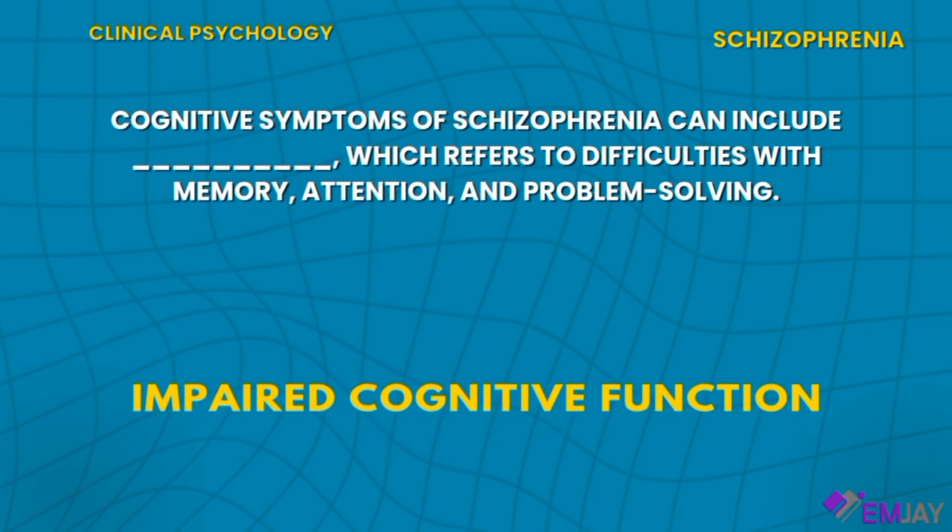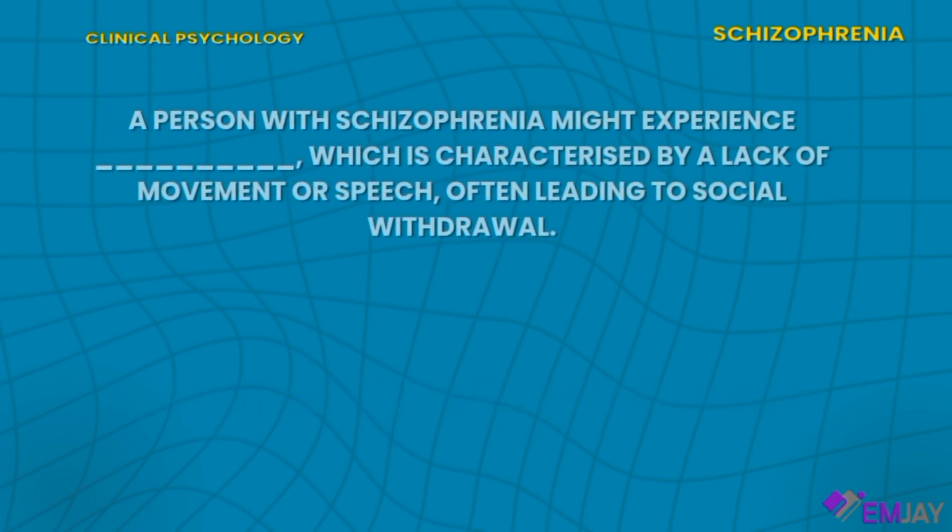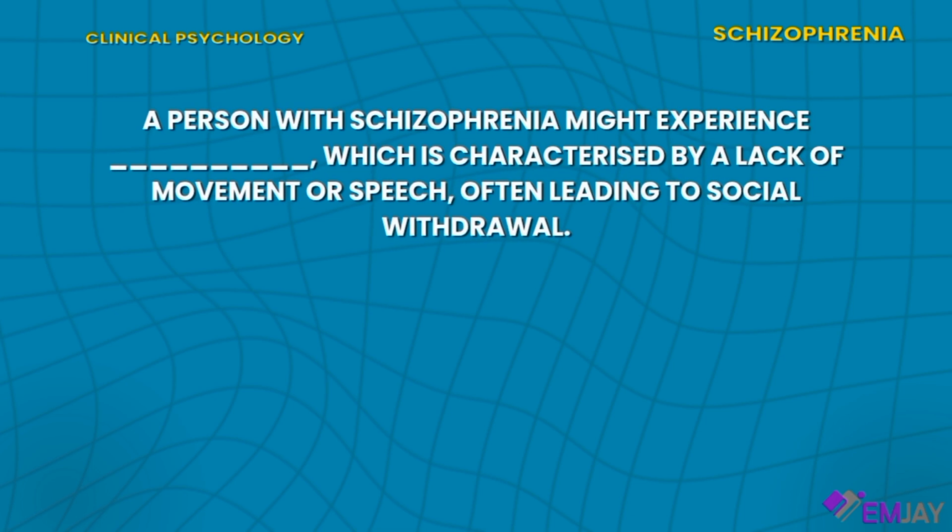And the answer is impaired cognitive function. Next up, a person with schizophrenia might experience blank, which is characterized by a lack of movement or speech, often leading to social withdrawal. And the answer is catatonia.